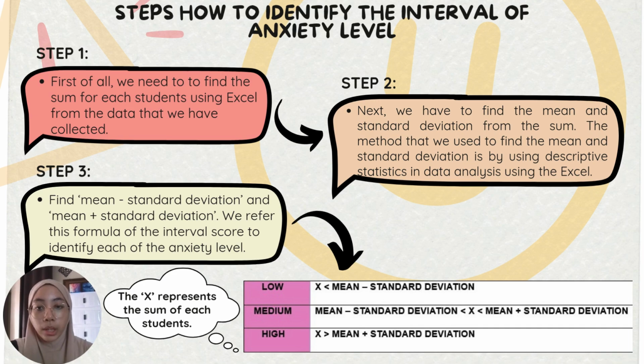We refer to the formula of the interval curve to find the anxiety level. So for the low anxiety level, we can find it by x less than mean minus standard deviation. For medium anxiety level, x is in between mean minus standard deviation and mean plus standard deviation. And lastly, for the high anxiety level, x is greater than mean plus standard deviation. So the x represents the sum of each student.